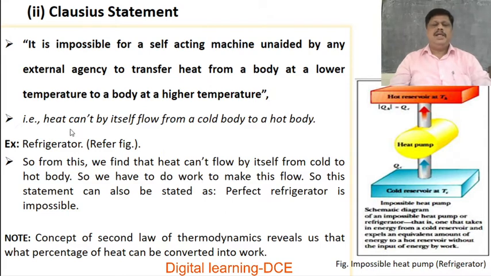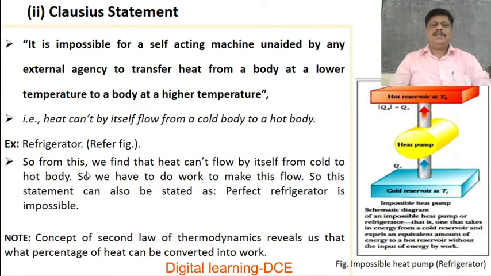That is, heat cannot by itself flow from a cold body to a hot body without doing some external work on the working substance. Example, the best example is the refrigerator, as shown in this figure.